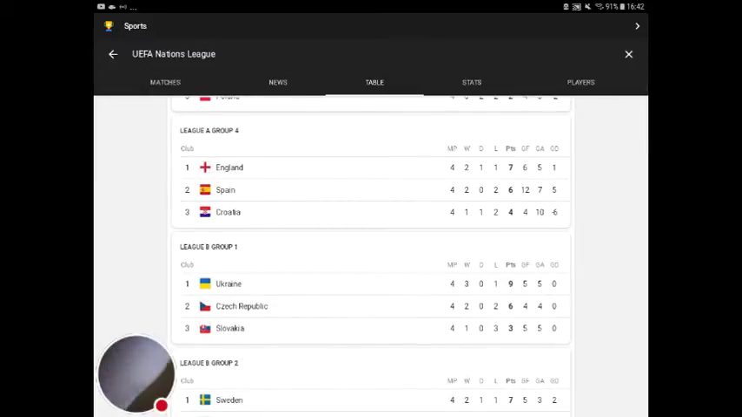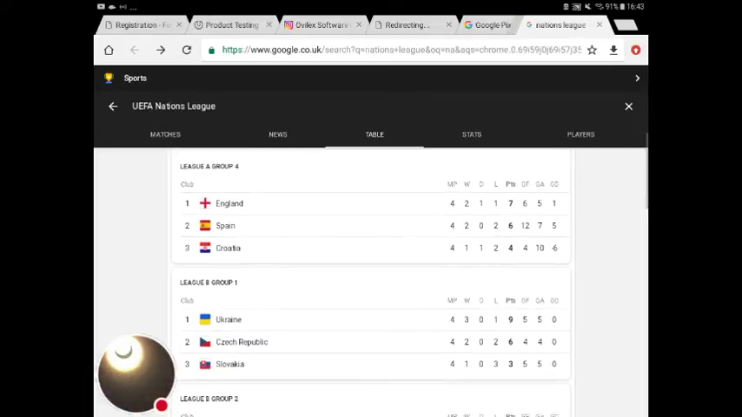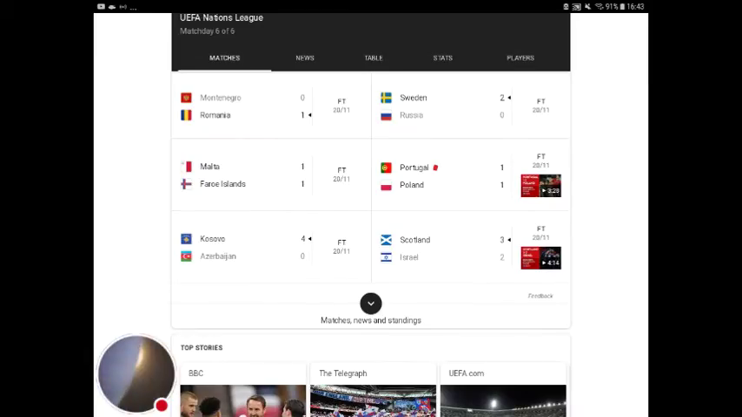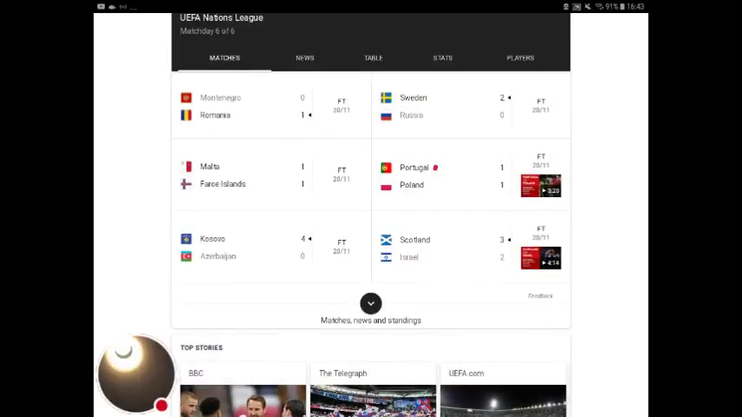And that is Group 1. And these are the teams that I can't pronounce the names of because some of these are just hard names. Like I've seen the League D, Group 1, Kazakhstan. Yeah, that's a hard one.